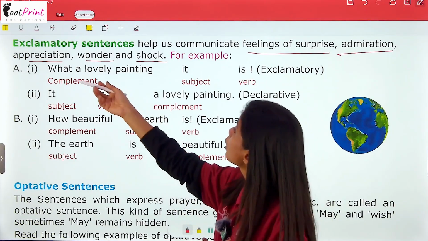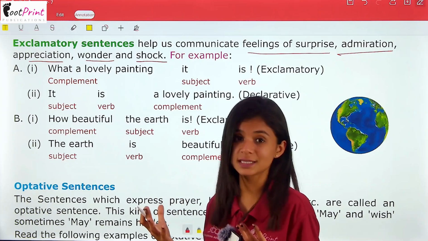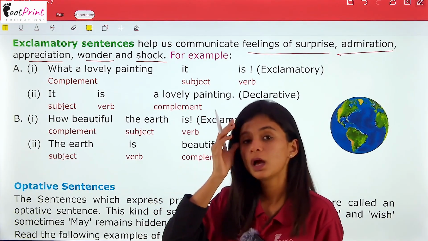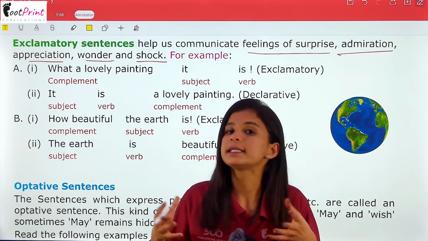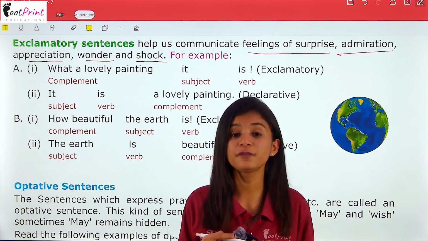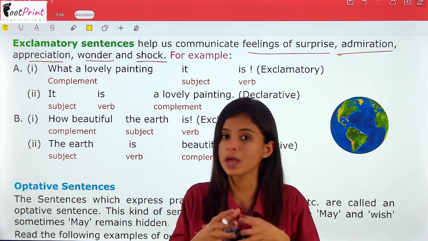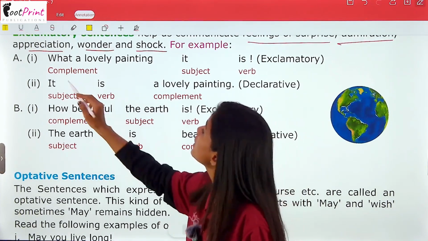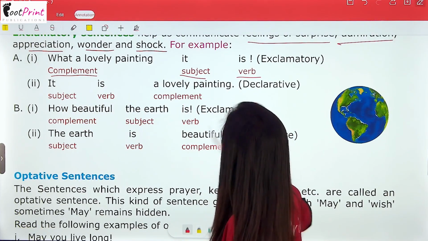For example, what a lovely painting it is. What a lovely painting it is. It is showing the admiration, right? If I was to make a statement out of it, I would have just said it is a lovely painting. It would have been a declarative sentence. But I have to show my feelings for it, that I admire the picture, I admire the painting. So I will say what a lovely painting it is. So we will add the complement first, then the subject and the verb.